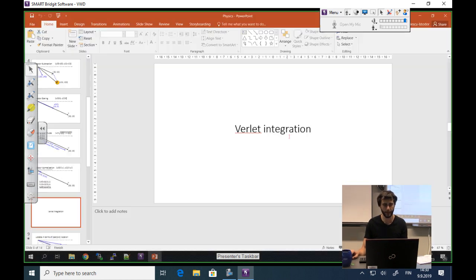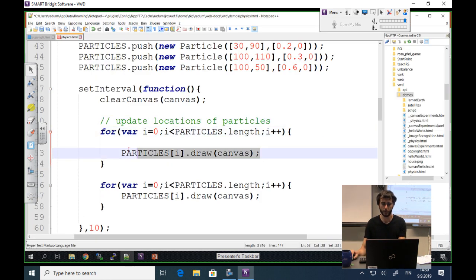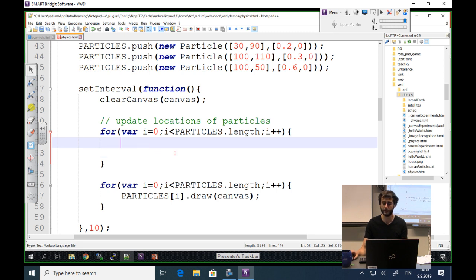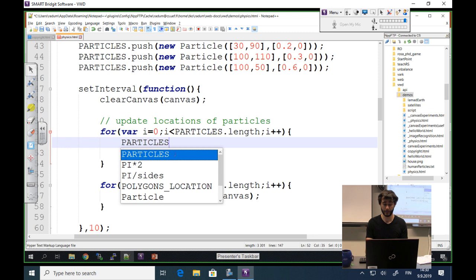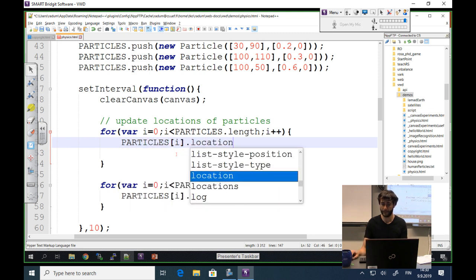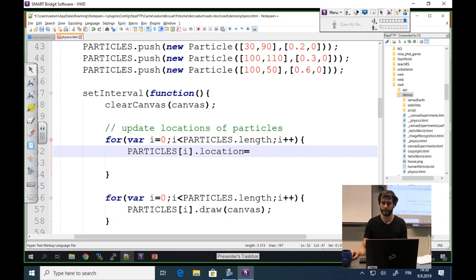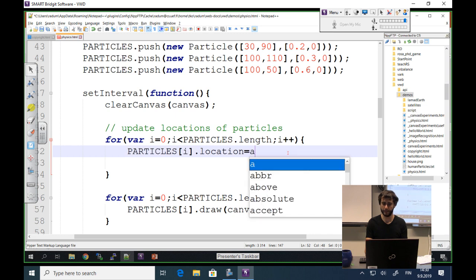And now we go back to the code and figure out, so okay, our particles here need to move according to the velocity vector. So the location vector of our particles needs to be added. Add vectors.